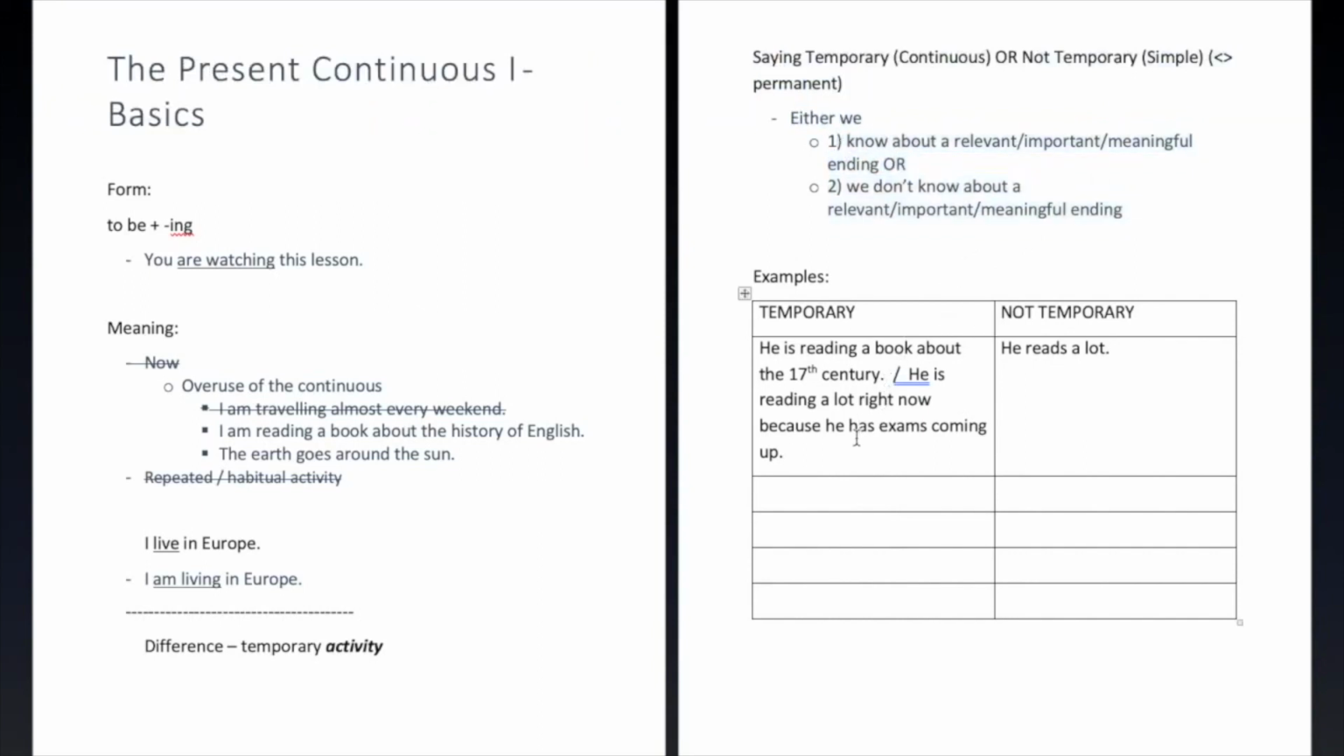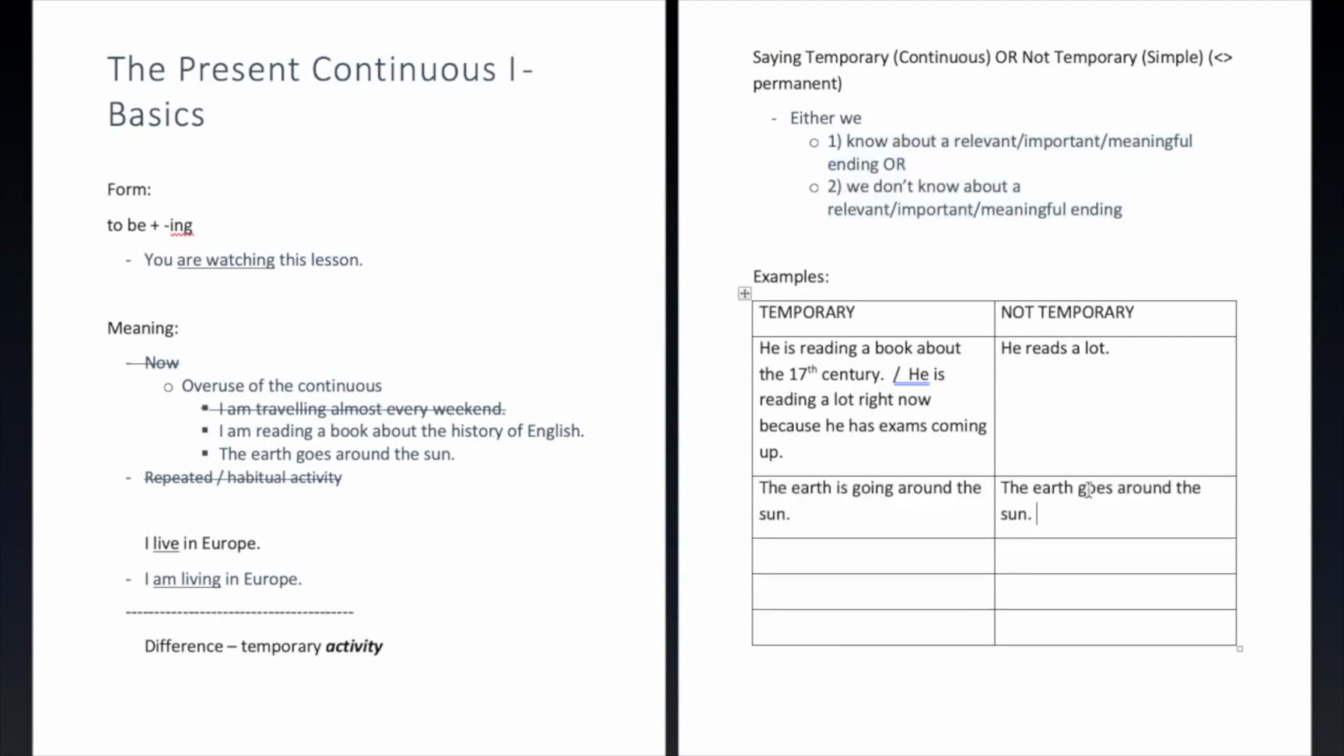Relevant kind of time period, important kind of time period. Let's look at this Earth around the Sun example again. As we mentioned, this is another case where, like we had with live, both of these things are basically exactly the same, except for the difference in the tense used. And they are both possible.